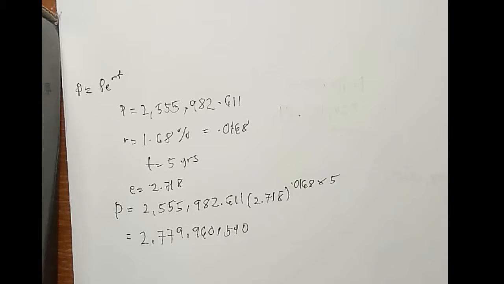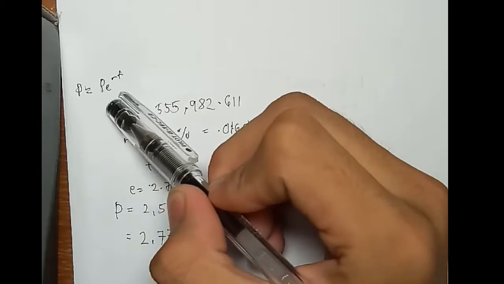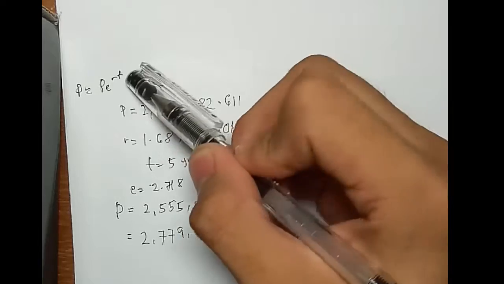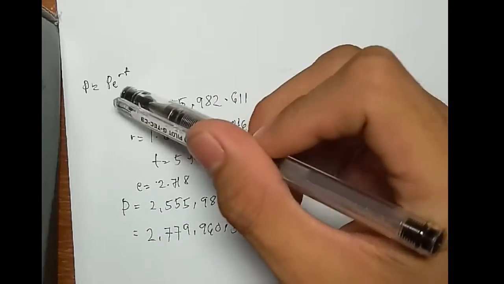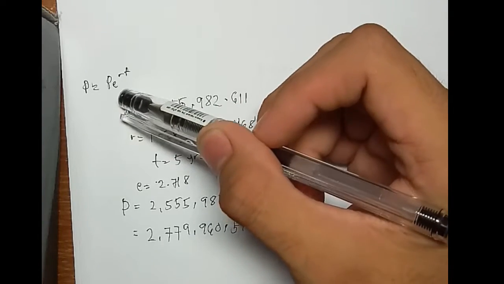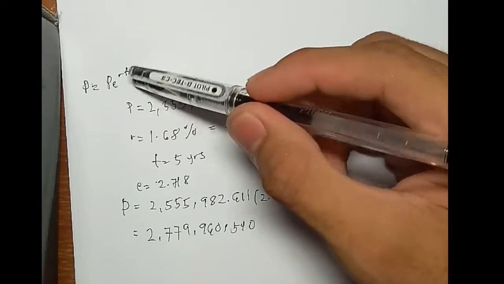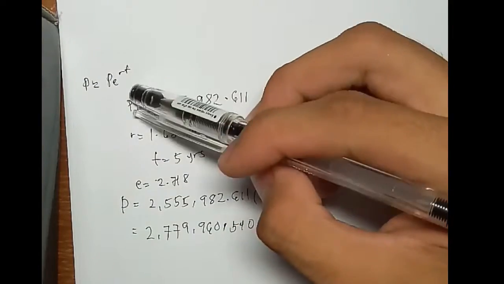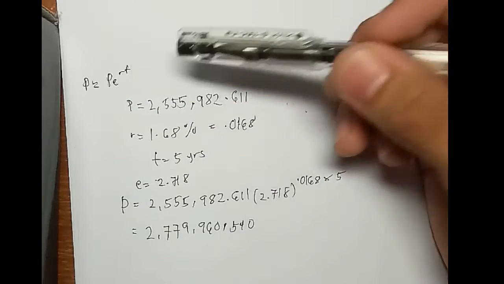So here, we also have a formula for exponential growth, which is P equals P times e raised to r times t, in which P is the population, e is the constant, whose value is 2.718, the rate r in decimal form, and the t or the time in years.